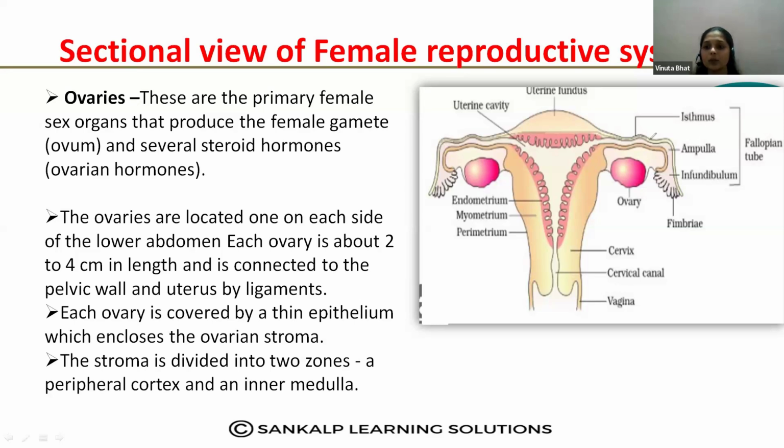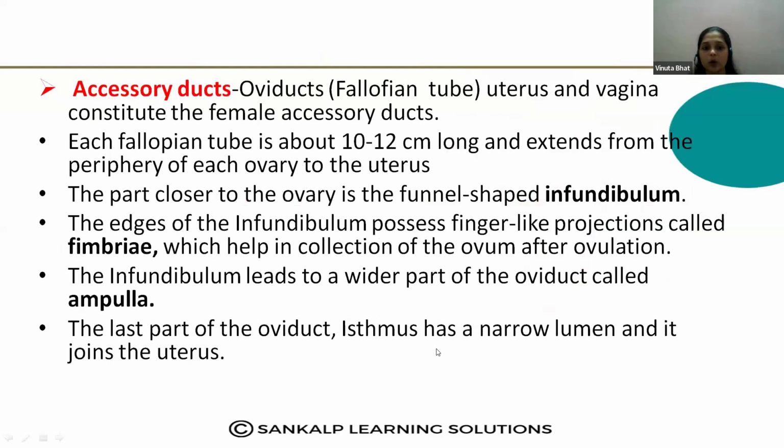Then the next part of the fallopian tube is the isthmus, the narrower part which connects to the uterus. Look here, the narrow part of the fallopian tube is the isthmus. The wider part is the ampulla, and the part where fertilization happens is the ampulla. The funnel-shaped part nearer to the ovary is the infundibulum, which has the structure called fimbriae. So you should study these points as important.